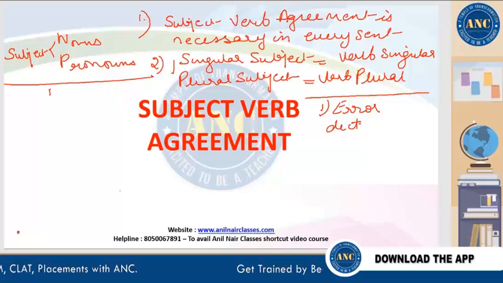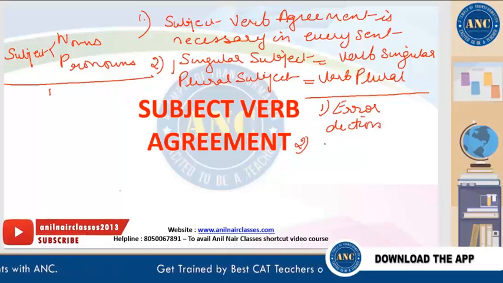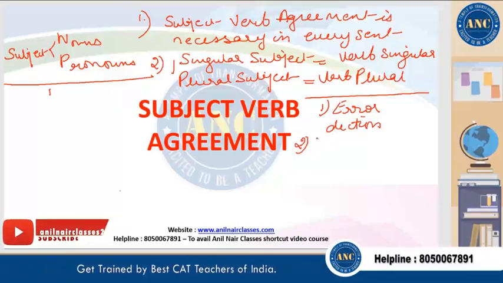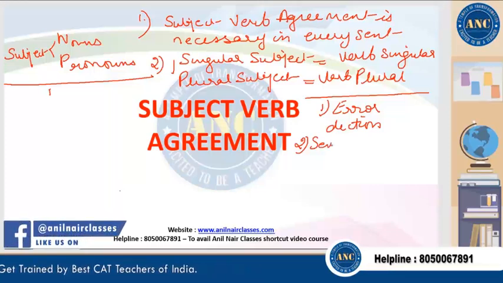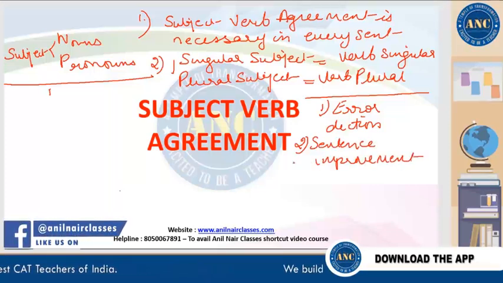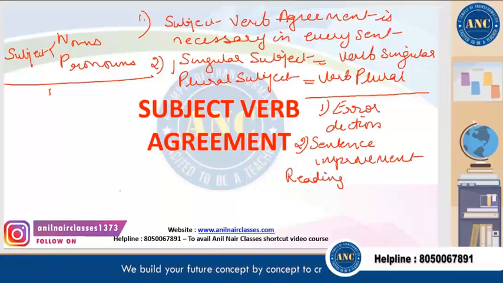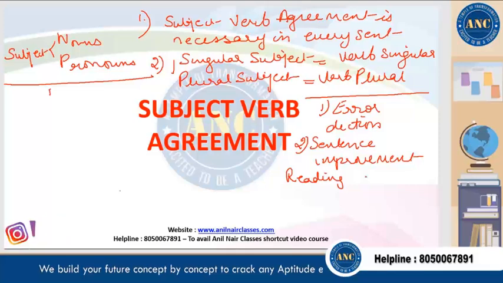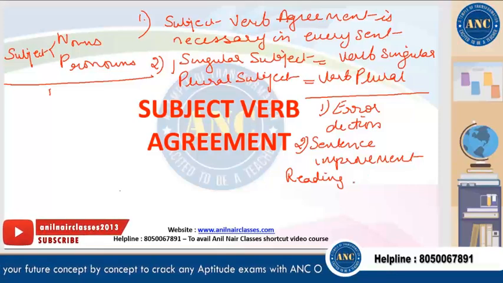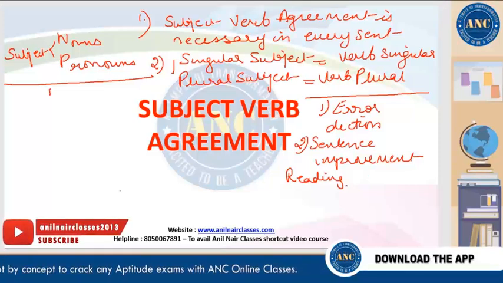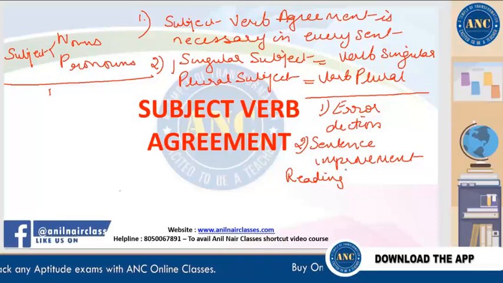The second is sentence improvement questions. Subject-verb agreement also helps in reading comprehension, and they are interrelated. If your reading is good, your identification will also be good.